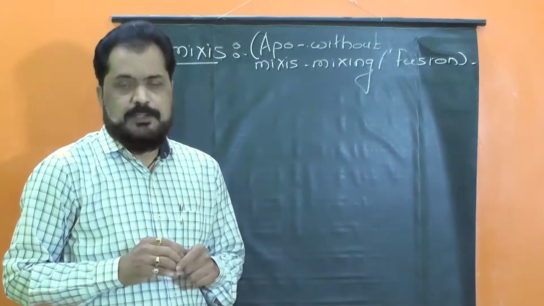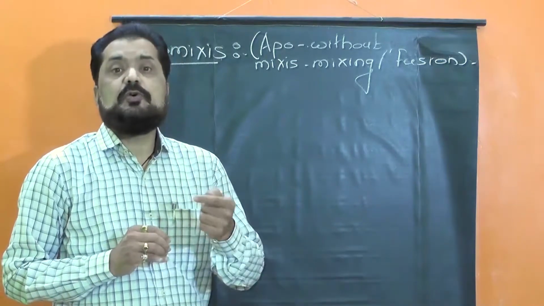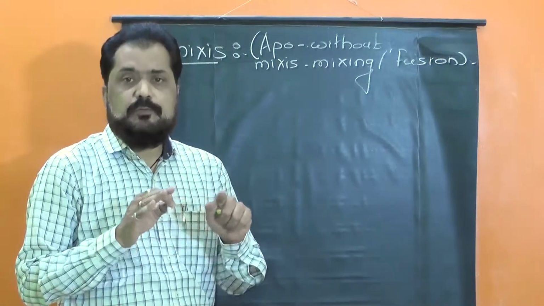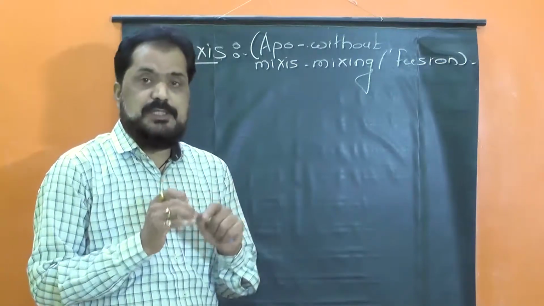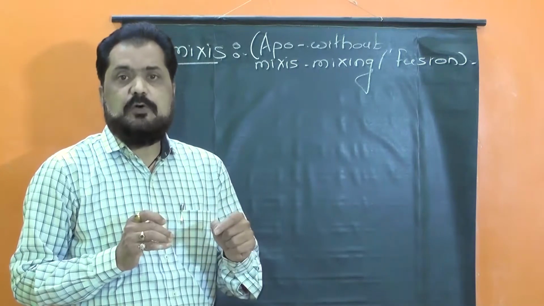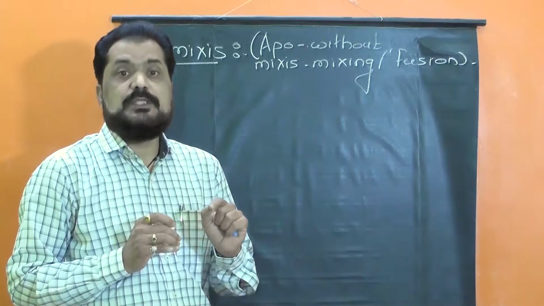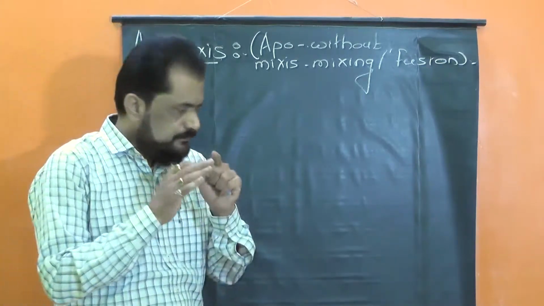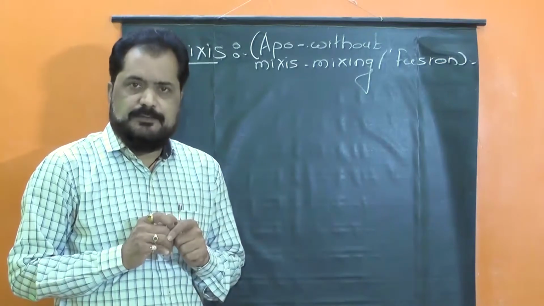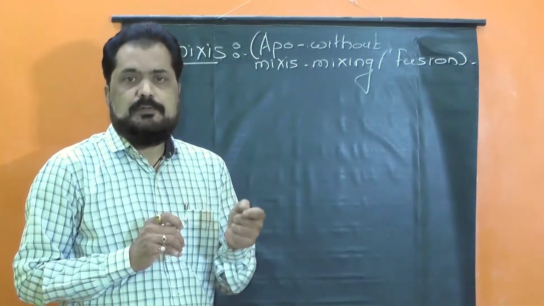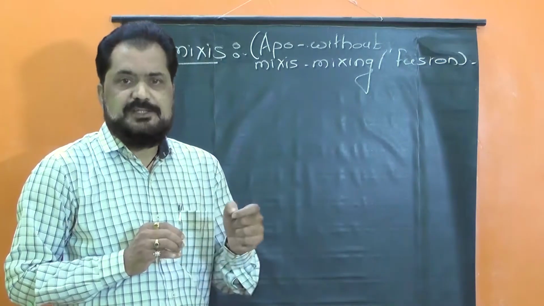But whenever the seed or embryo is formed without formation of gametes, that is without meiosis, as well as without syngamy and fertilization, then it is known as apomixis. And the seeds formed by apomixis are known as apomictic seeds.